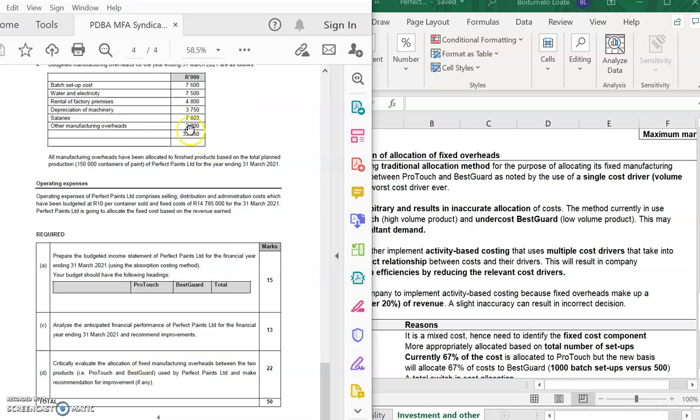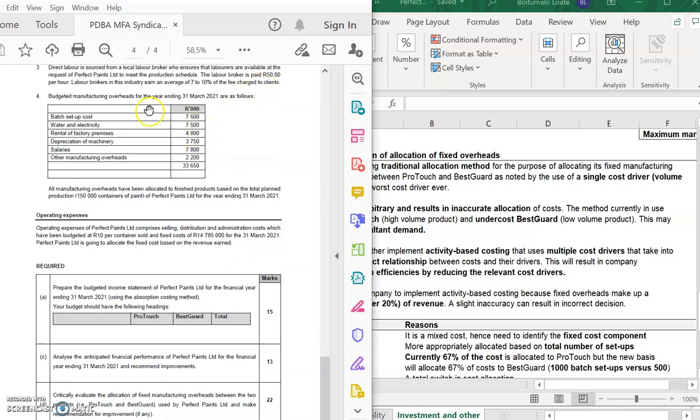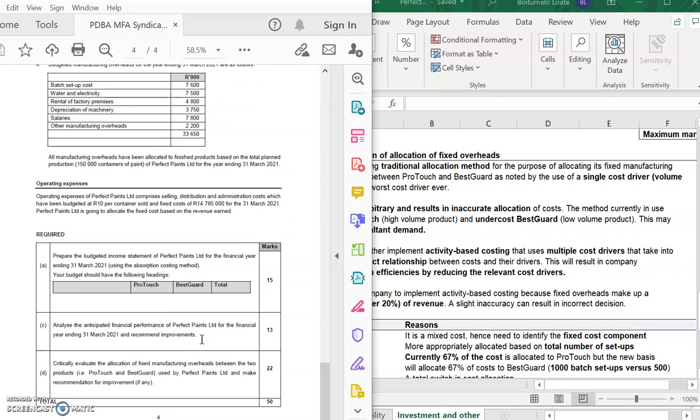Okay, so they had given you here a drill down of the manufacturing overheads down here, and you now needed to evaluate the allocation of them between the ProTouch and BestGuard and make recommendations for improvement.